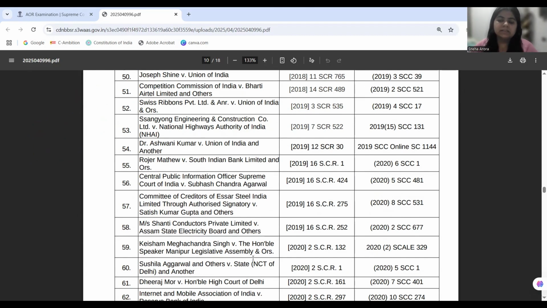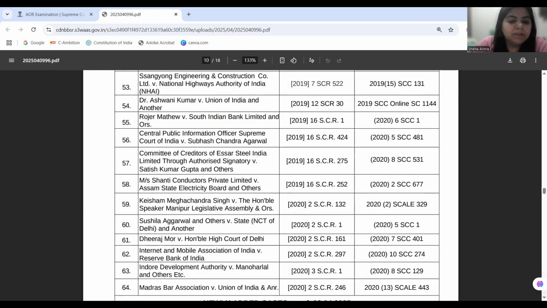Now, both of the cases challenge the guidelines, the rules, regulations that were issued in exercise of Section 84 of the Finance Act. And in both the cases, these regulations were struck down because they were violative of the basic structure doctrine. They were violative of the separation of powers and independence of judiciary as well.